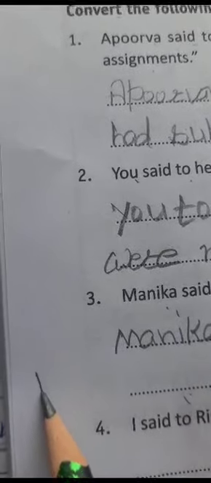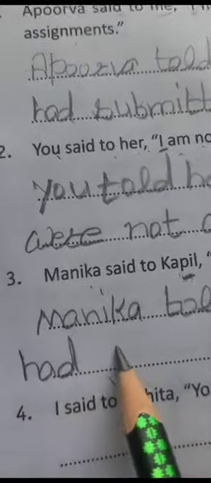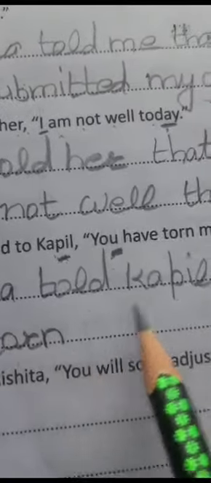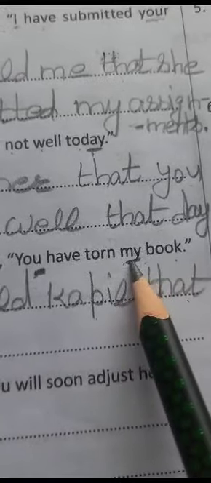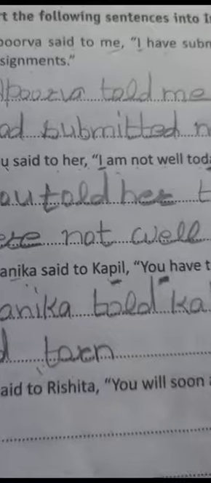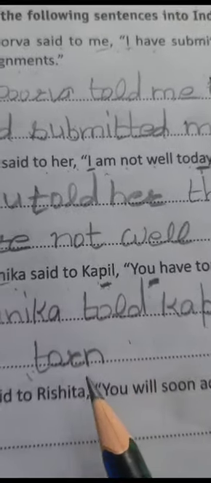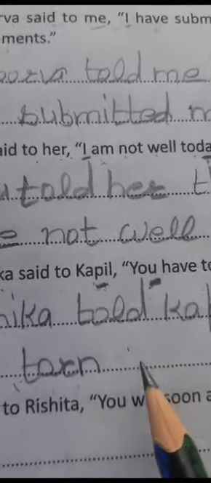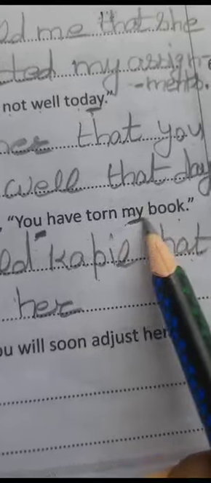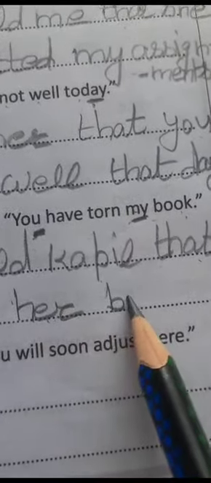We will go with the pronoun he. That he had torn her. Here my is applied. So my relates to first person pronoun and first person here is the subject, Manika. So first person pronoun will go with subject. So torn her book. My is given here, my book. So we will apply at the place of Manika, torn her book.